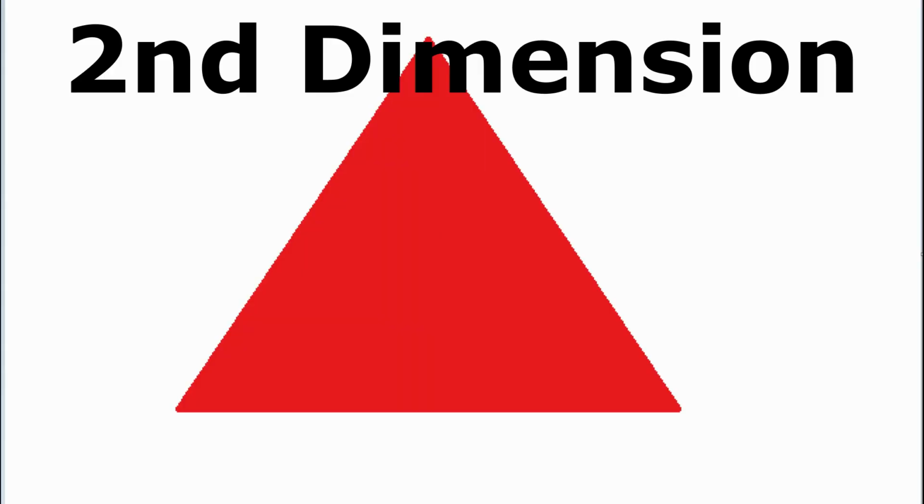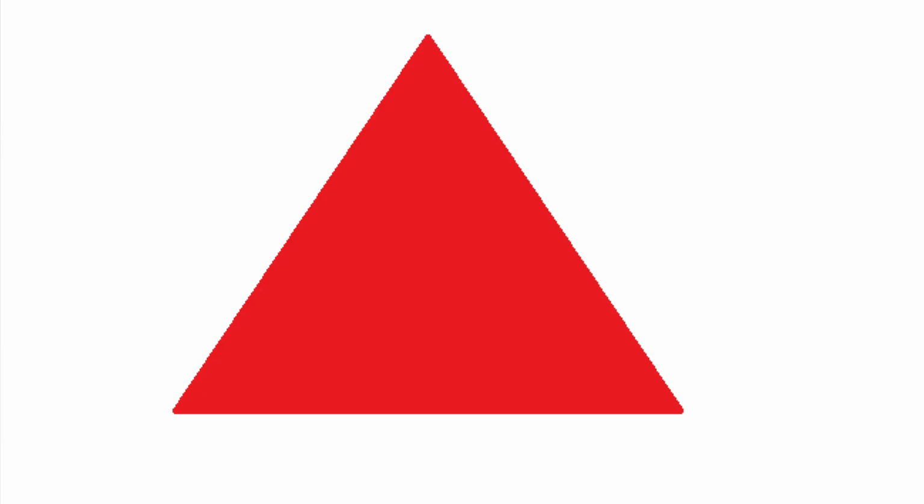Now we will discuss the second dimension. Flat figures like a square or triangle are two-dimensional objects. These two-dimensional or 2D objects have non-zero area, but their volume is 0, as there is no height. They have only 2 dimensions, length and width. So these are known as two-dimensional or 2D objects.